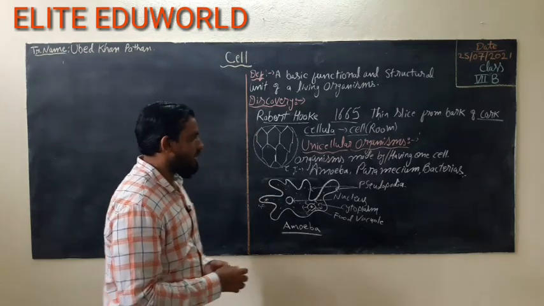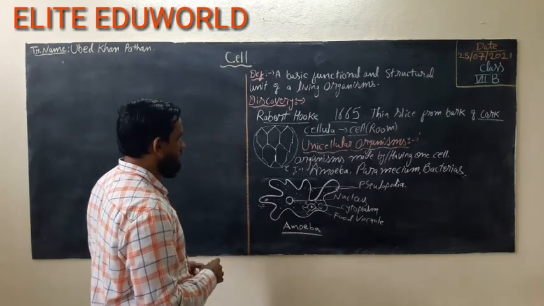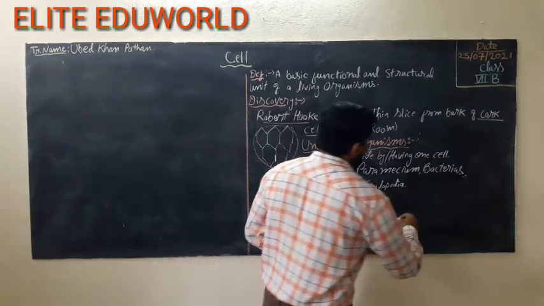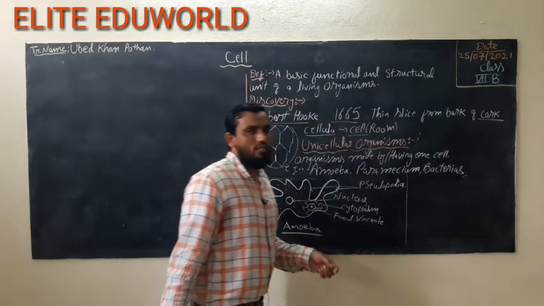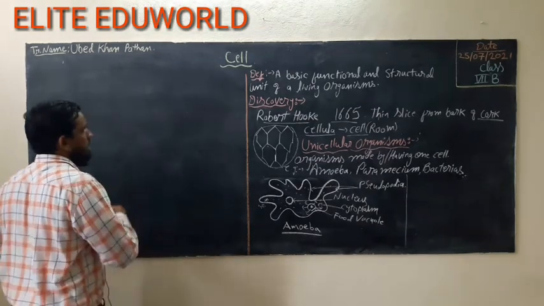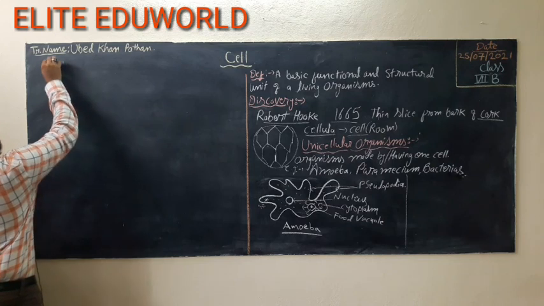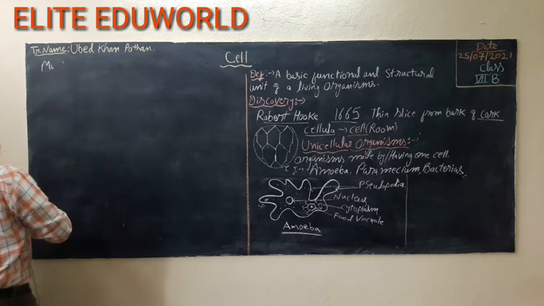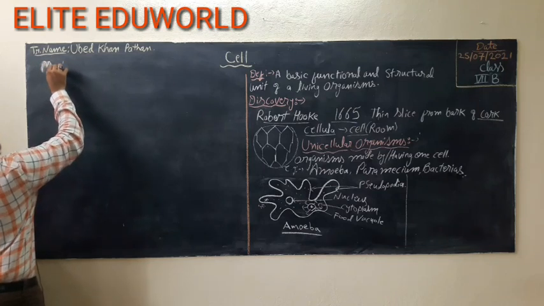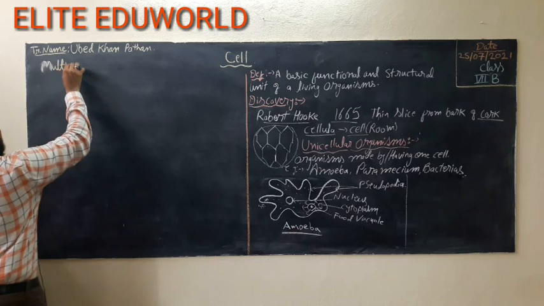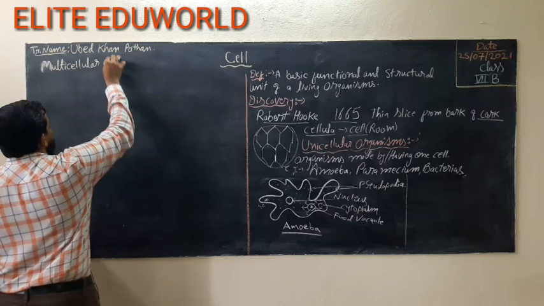Now we will see the multicellular organisms. Okay, so what is the example of the multicellular organisms? For the multicellular organism we can say the plants and animals are the example of multicellular. So here I will write the multicellular organisms.